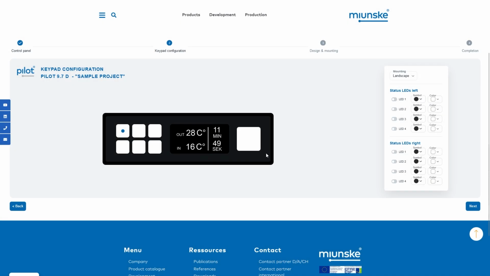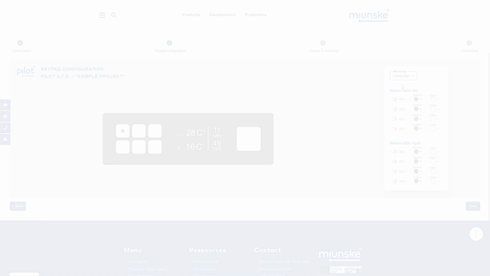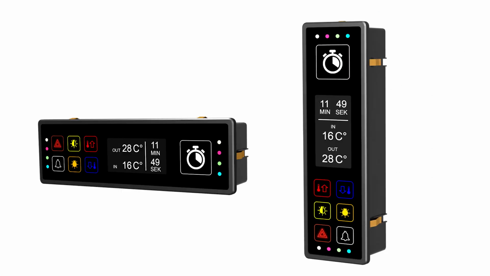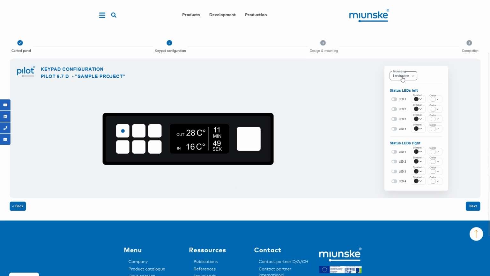You can select the horizontal or vertical positioning of the control panel via the mounting drop-down menu. Different display types are available depending on requirements.